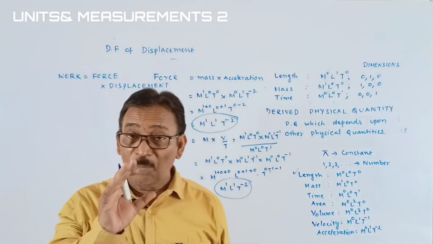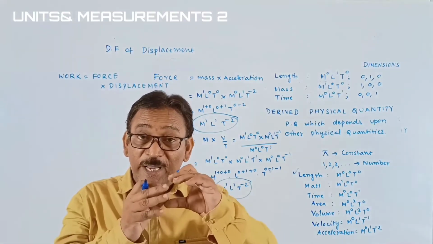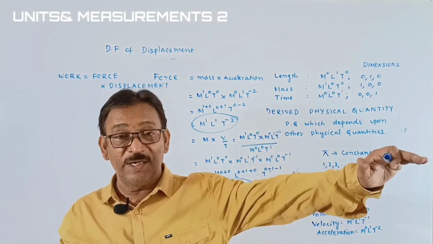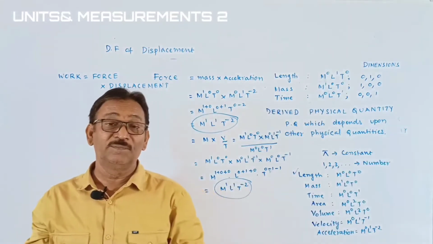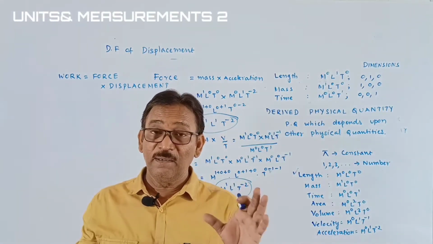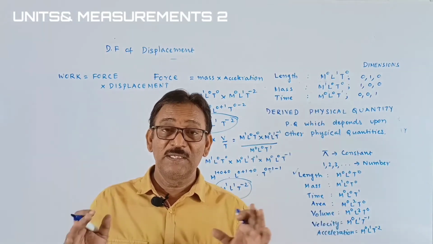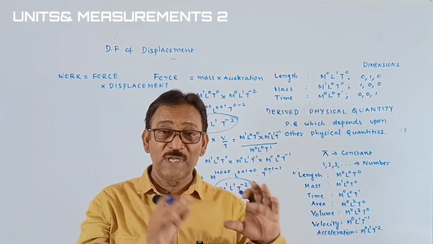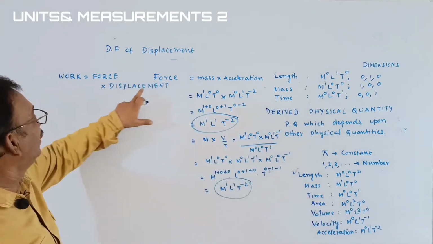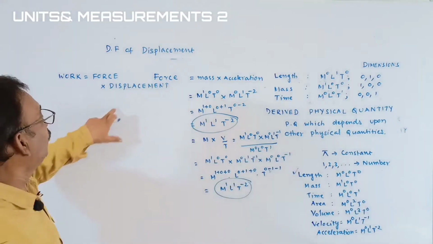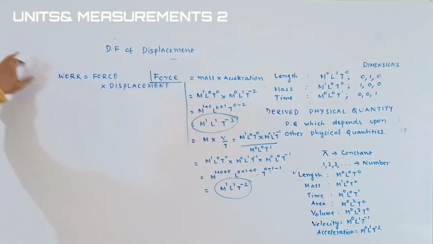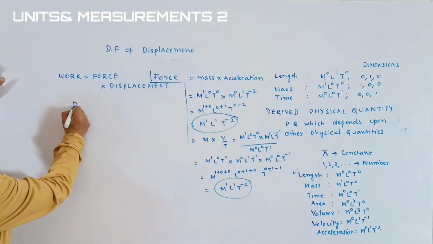By the application of the force, if a body gets displaced, displacement means what? Has to move along a straight line. Then work is said to be done. By the application of the force, if a body gets displaced, the work is said to be done. That means force has to displace a body. That's why I wrote force multiplied with displacement. Okay, the dimensional formula of work is what?